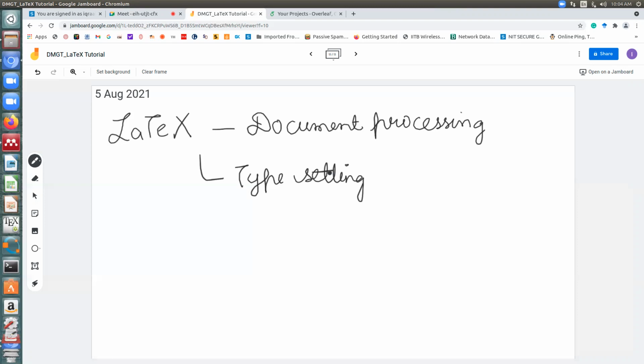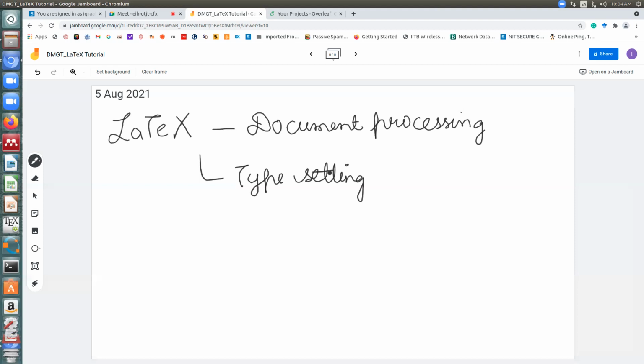Also, wherever you require labeling, as we'll see today. Suppose you have seen in your mathematics or science textbooks, a lot of the time we refer to some previous page, right? That kind of referencing is also automatically done by LaTeX, which we'll see today. So, all in all, LaTeX is a document processing system, but the idea is twofold. One is that it has an automatic typesetting system. Second is the quality of documents produced by LaTeX, especially the mathematical equations, which is much higher.